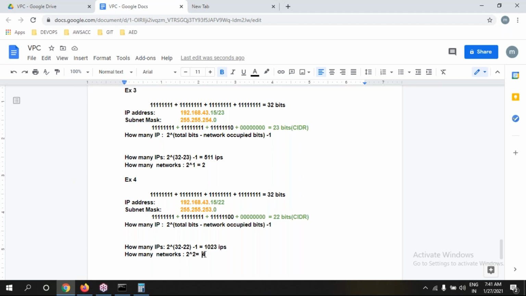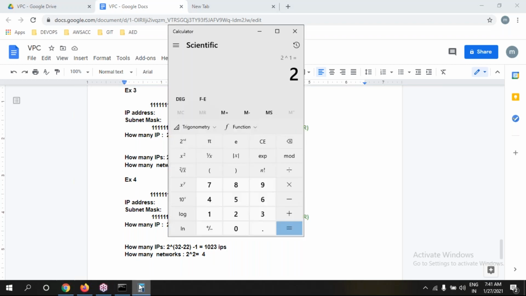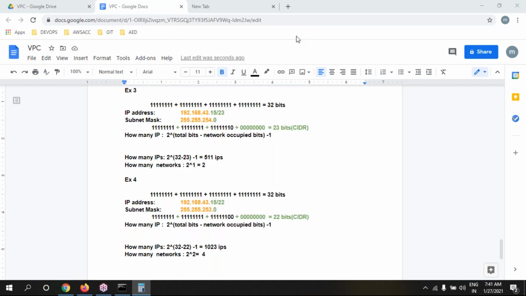Very simple. Why 4 networks? In each network, we can get 256. 256 into 4. That's it. Very simple.